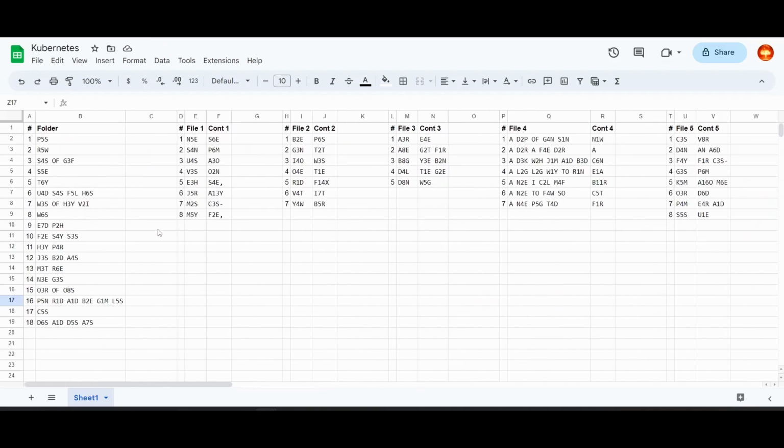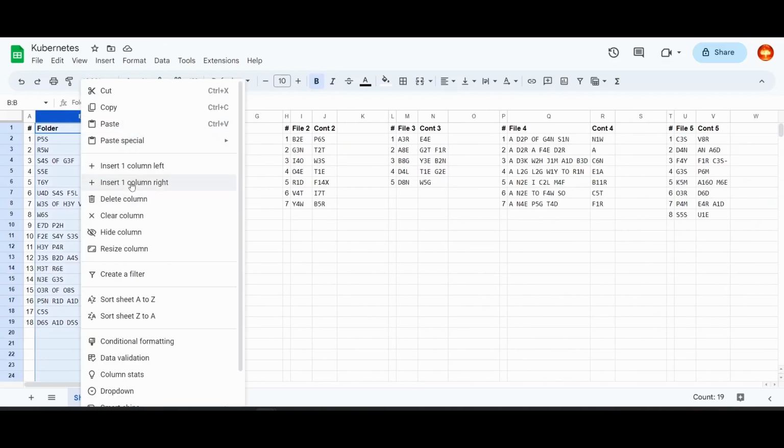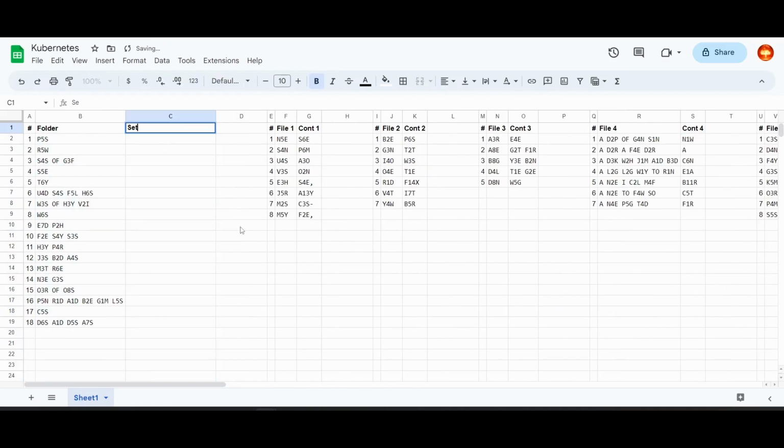So let me go over here where I put all the folder titles. And I'm going to call this set because it's going to be all the sets. And the sixth one should be United States federal holidays.